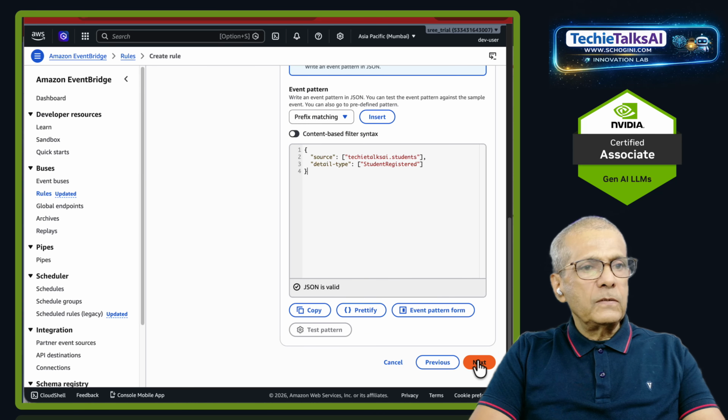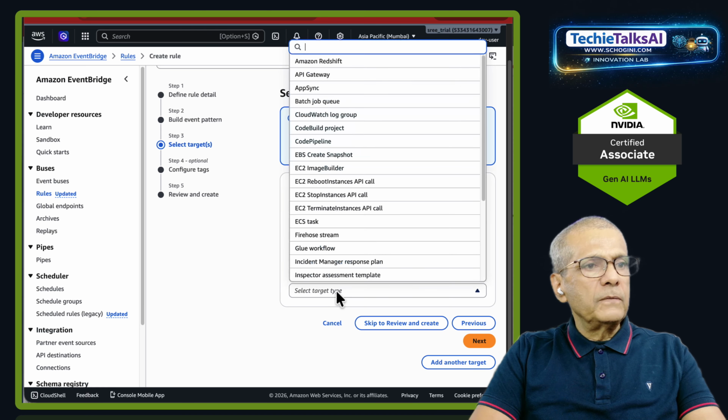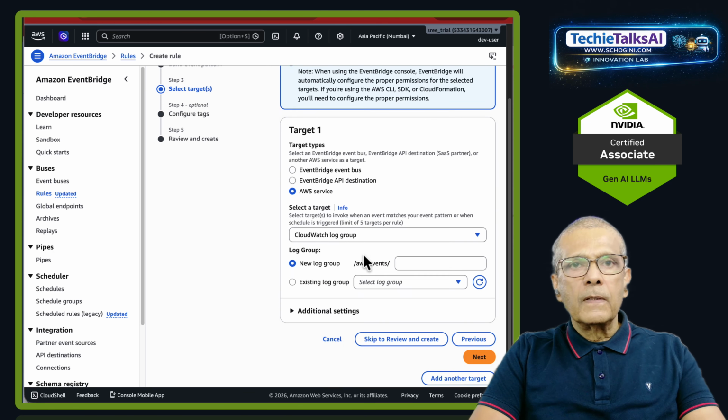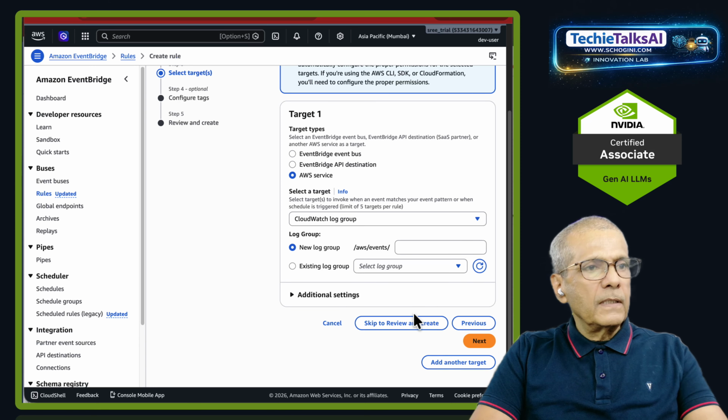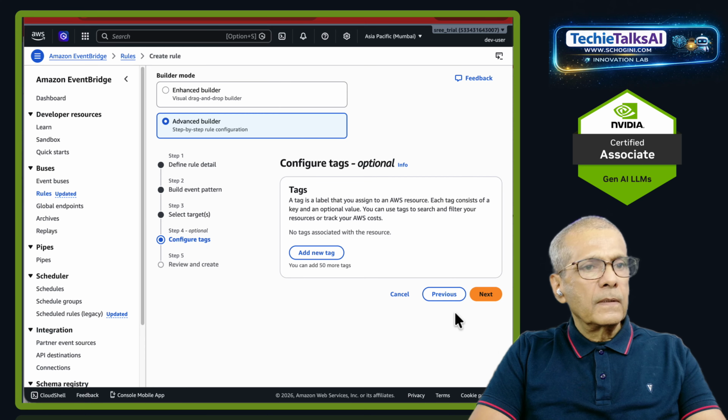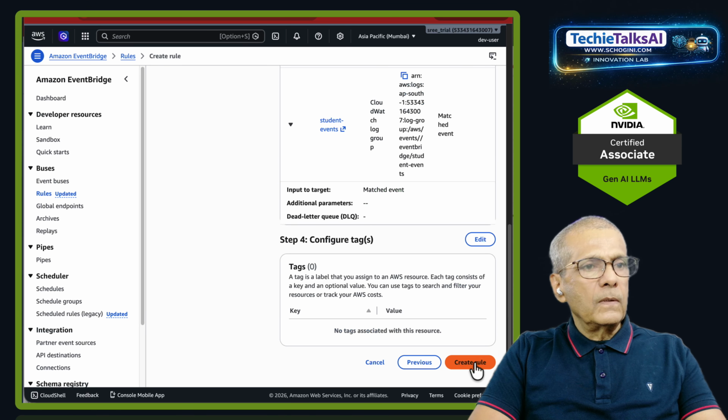We will click on next, target type AWS service, and we can choose CloudWatch log group. We will give the log group name /EventBridge/students. And click on next. No need for tags, create rule.